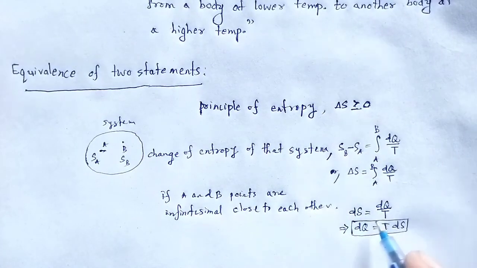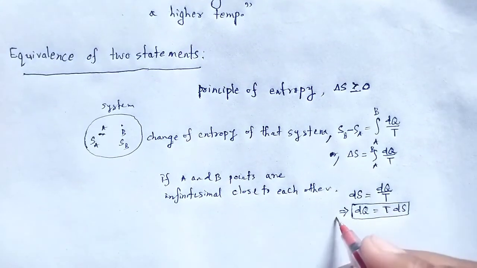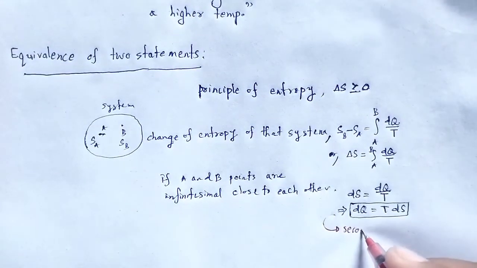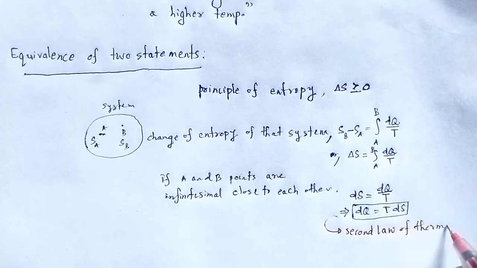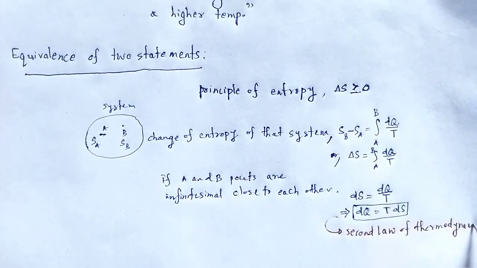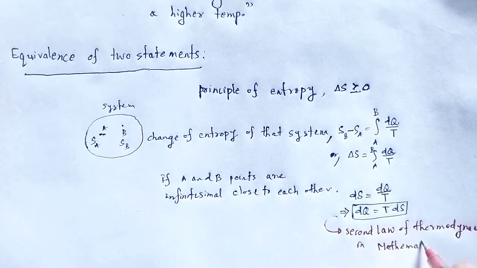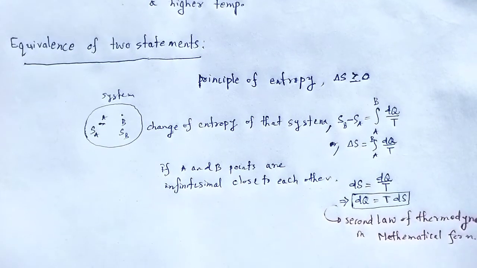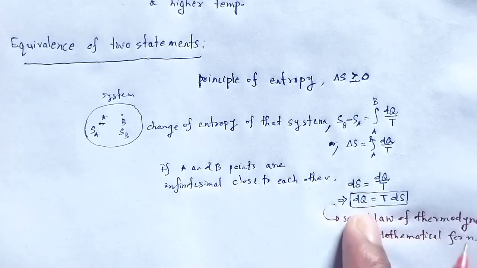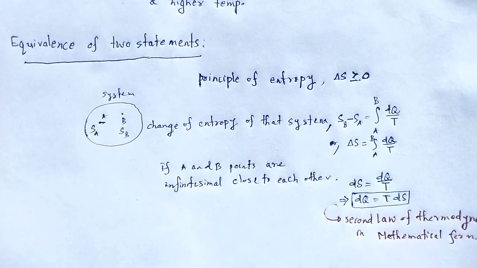This is the second law of thermodynamics in mathematical form: dq is equal to Tds, where dq is the change in heat, T is the temperature, and ds is the change in entropy.